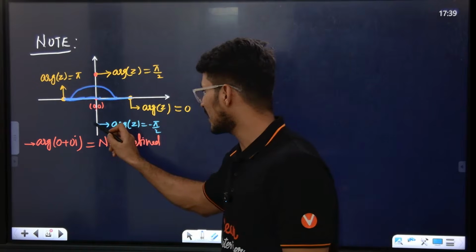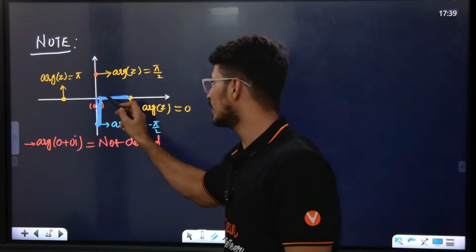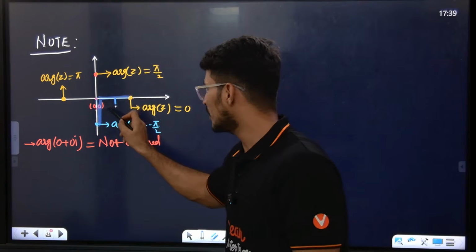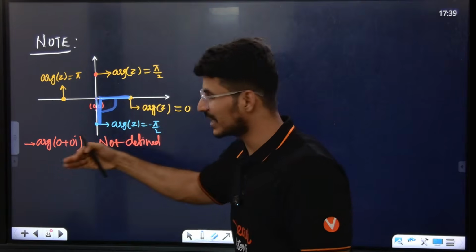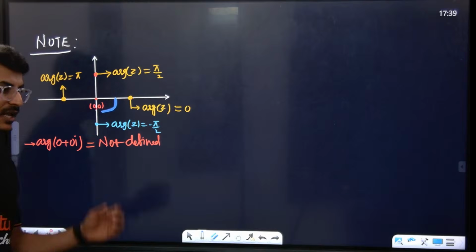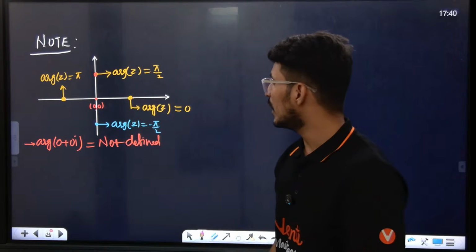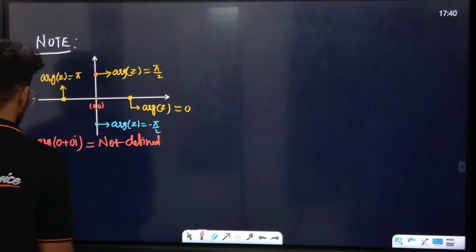If the complex number lies here, we have to find the angle between this line and the positive real axis. If you are measuring in the clockwise direction, you take minus 90. Do you understand? Yes or no? Exactly. Okay.